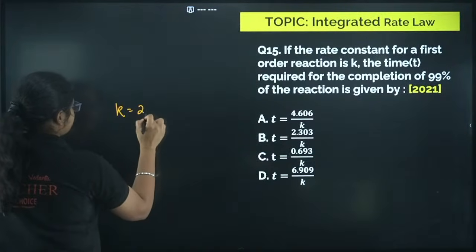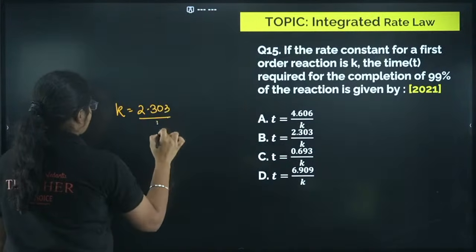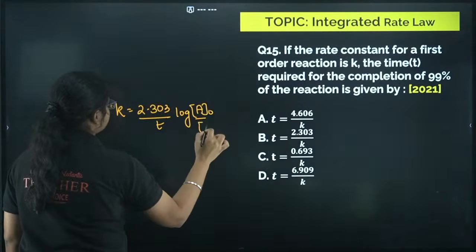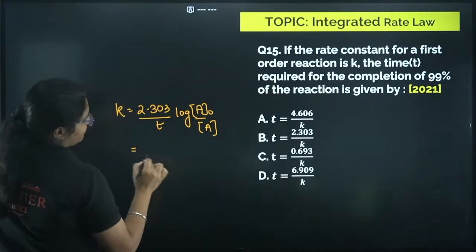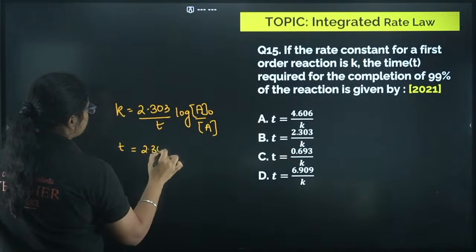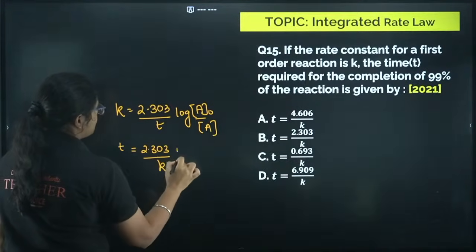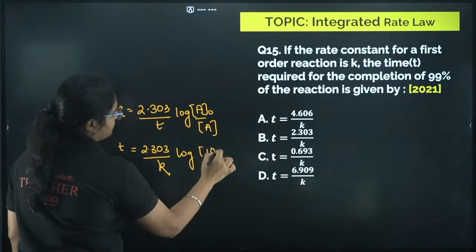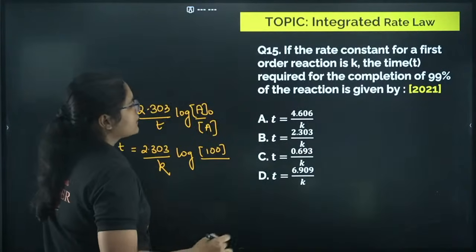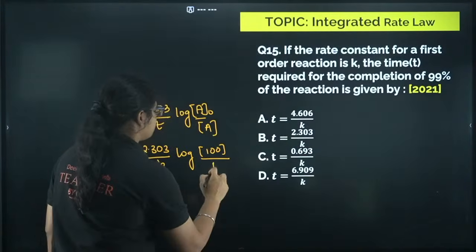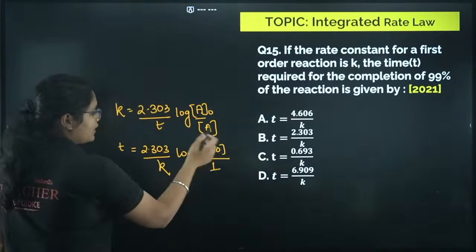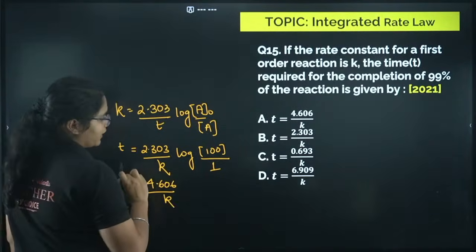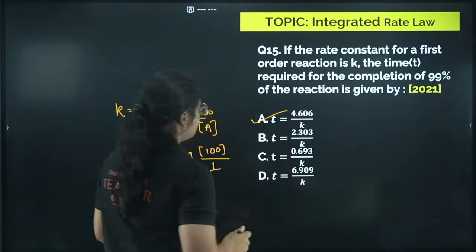What is the equation for the first order? t = 2.303/k log(a0/a), right? So here I have to find the value of t. So 2.303 by k log of a0. The value of a0, I have like 100, for example, and 99% is completed. That means 1% will be left. So it is 10 to the power of 2. The 2 will come here. So we'll have 4.606 by k. So that will be option number A here.